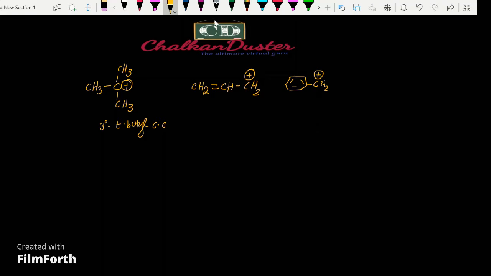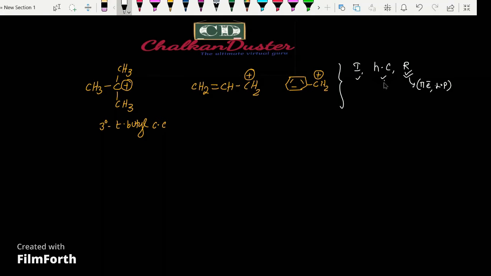So here, according to my knowledge of study, I am going to give some clarification on the stability of these carbocations. As we know, we try to explain carbocation stability based on inductive effect, hyperconjugation and resonance. Generally resonance is more effective than hyperconjugation, which is more effective than the inductive effect, because resonance involves delocalization of either pi electrons or non-bonding lone pair electrons, which are easily delocalized to the positively charged carbon and neutralize the charge very easily.